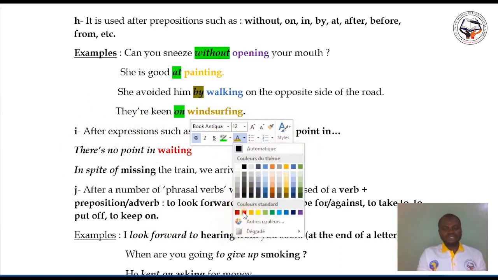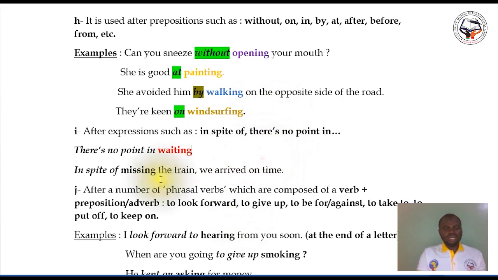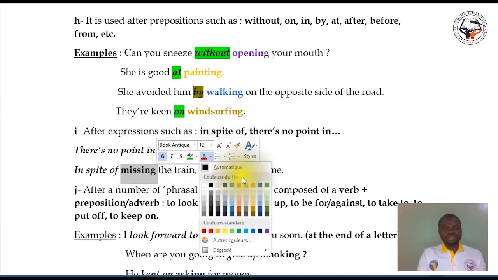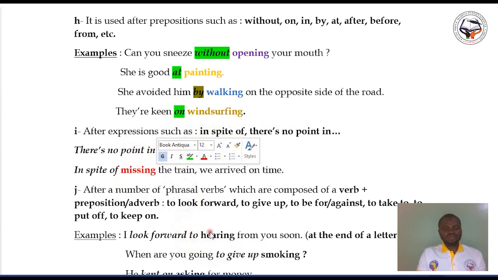Put it in red, and even missing too in red. There is no point in waiting.